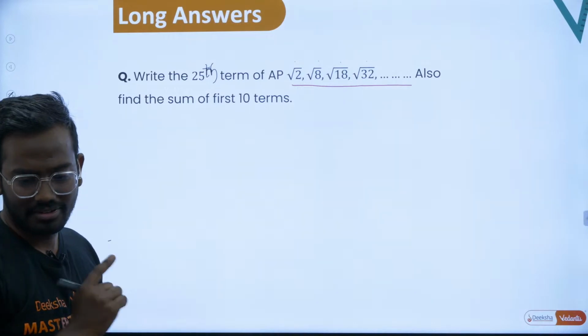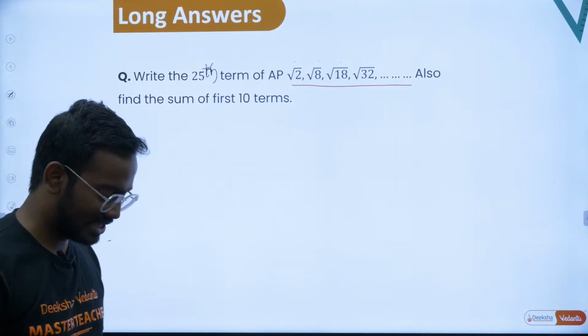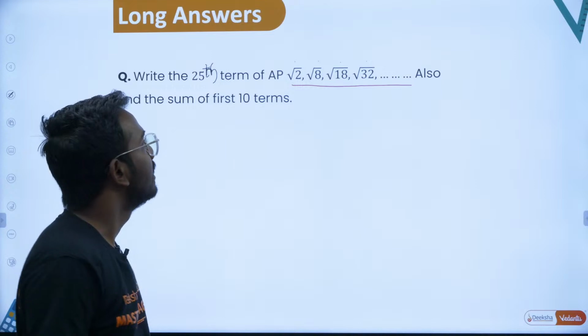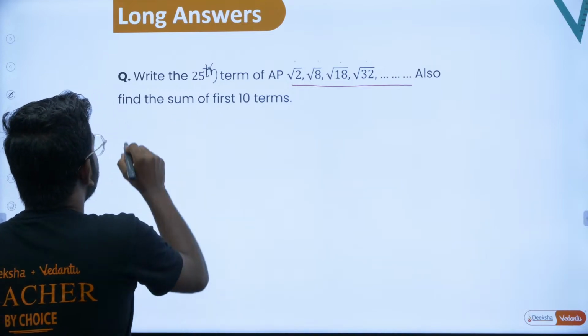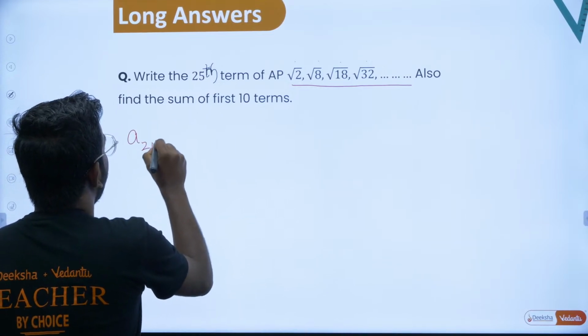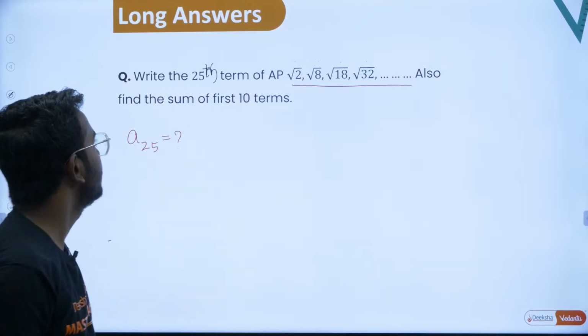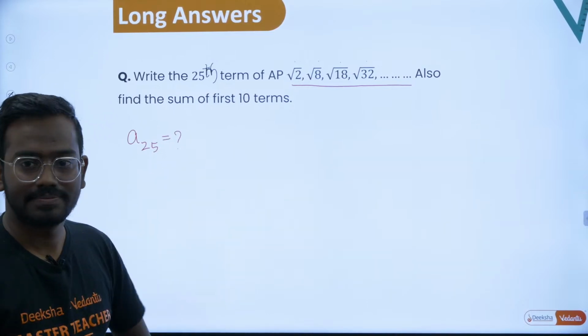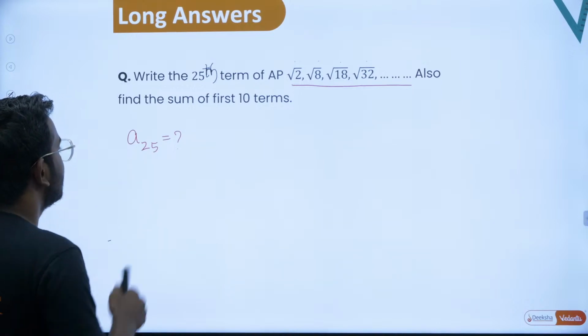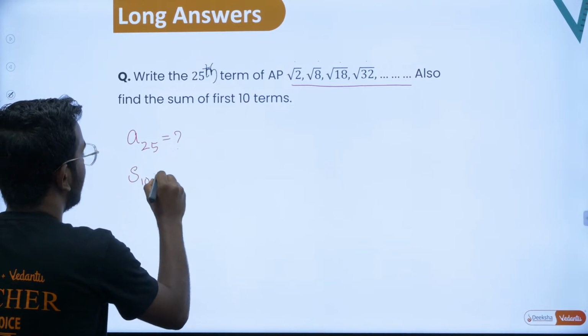We have seen this particular sequence yesterday in the MCQs. Let's see. Find the 25th term, A25 is asked. Also find the sum of first 10 terms. Okay, S10 is asked.